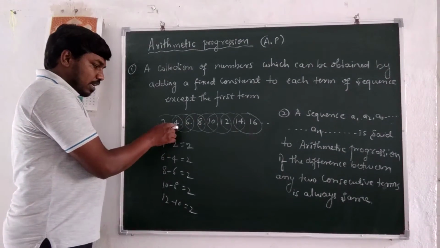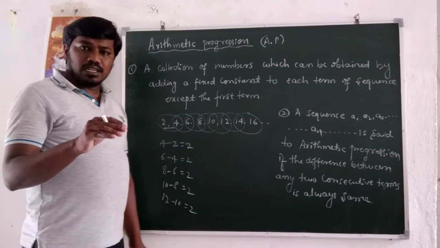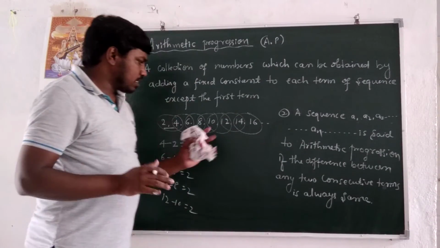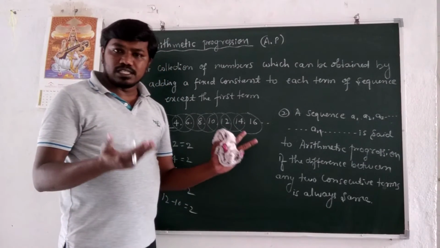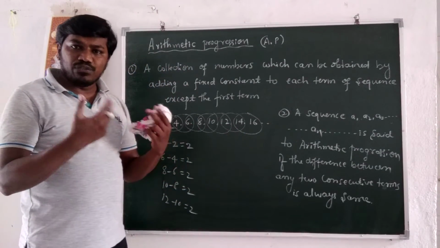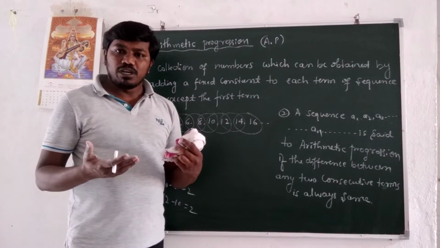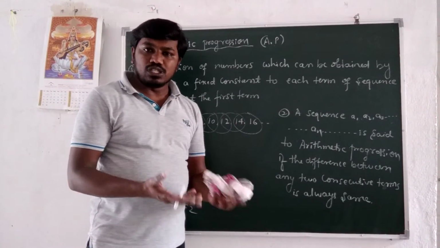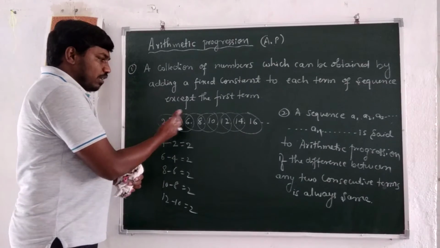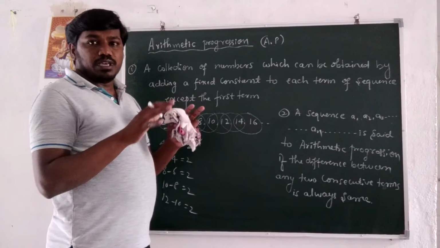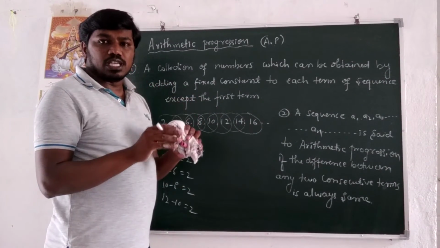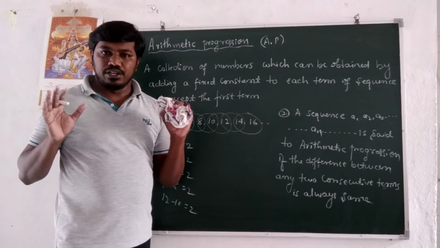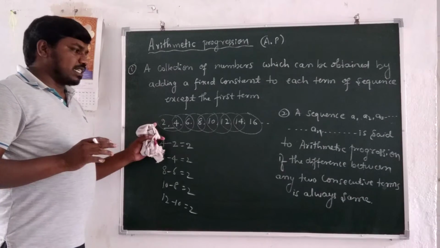Successive terms, right? The difference between any two successive terms, we take any two numbers. 12 and 14 are successive terms. The difference between 14 and 12 is how much? 2. The difference between 16 and 14 is 2. Therefore, the given sequence is said to be an arithmetic progression or arithmetic sequence. Am I right? Okay, now. So, it's the best example.